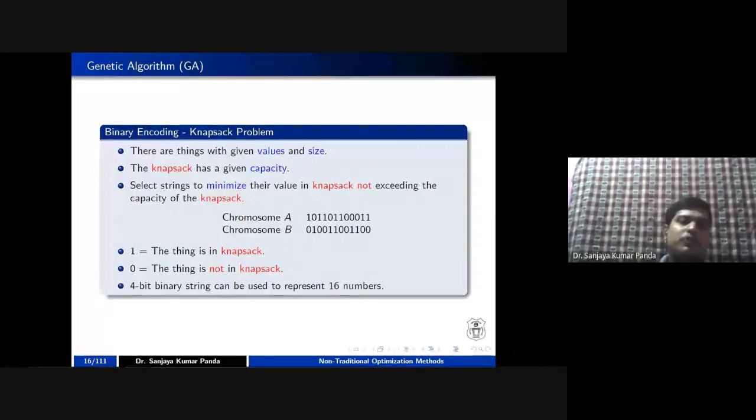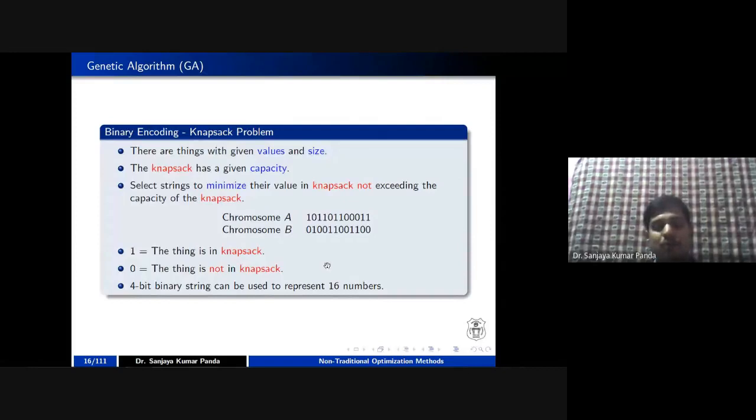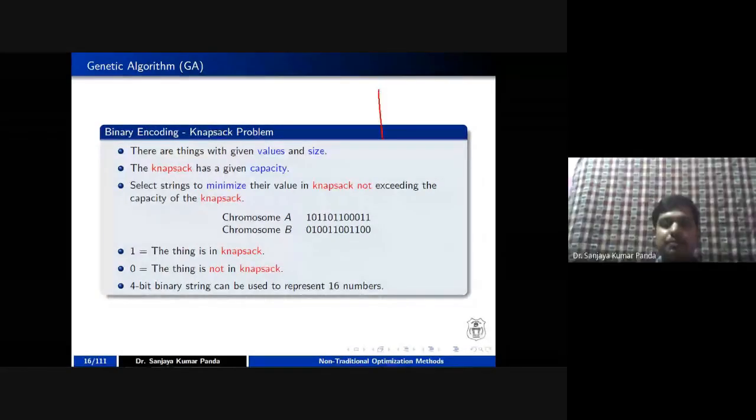Coming to the first popular problem, which is called the knapsack problem. In the knapsack problem, you have a knapsack. Yes, please tell me.